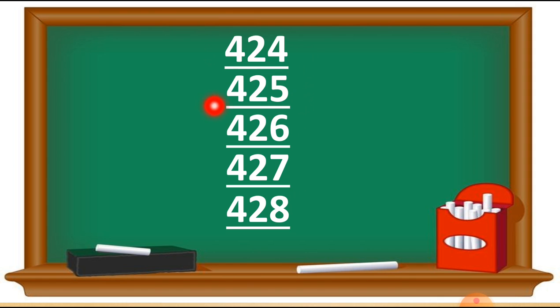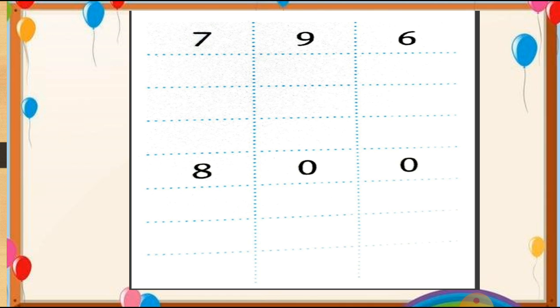This way we write the numbers 424, 425, 426, 427, 428. This way we have to complete this number table. Hope you understood this topic and there is no doubt in this. The next one, as I told you, is your textbook exercise, and I also sent this table to you as homework, and I hope this work is complete. So I will just start solving it.